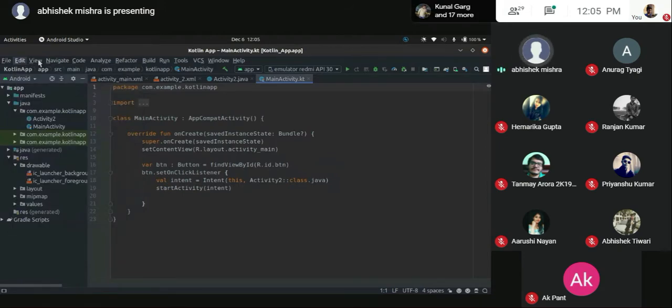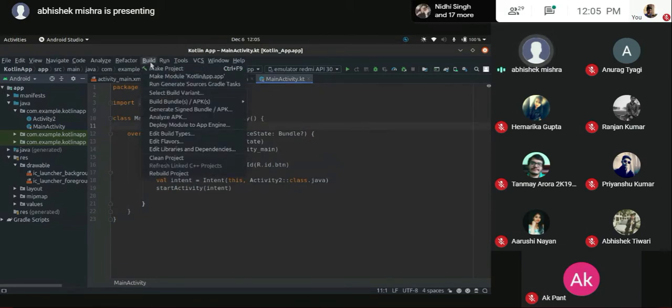Editing is a simple copy paste, all those commands that we have, and views and all. I think these are self-explanatory. If you have a problem in any one of them, kindly let me know. You can ask your doubts in the group itself or in DM. So I'll tell you the main important one that we have.